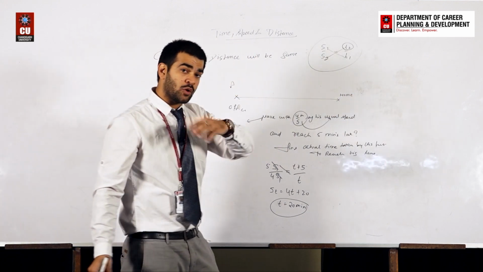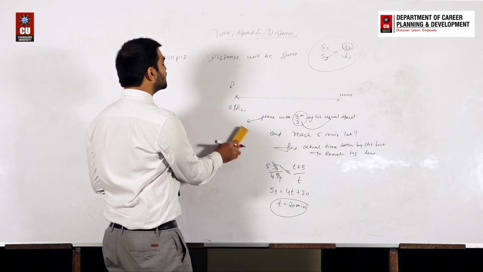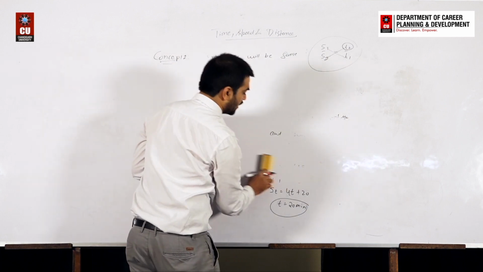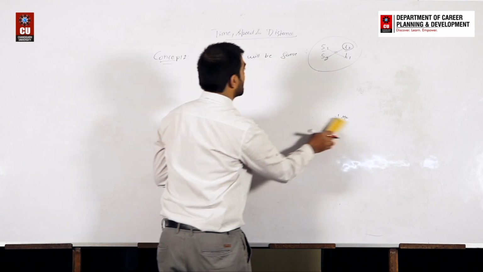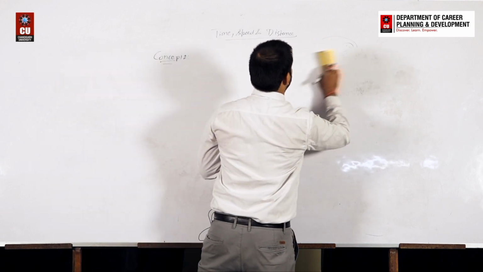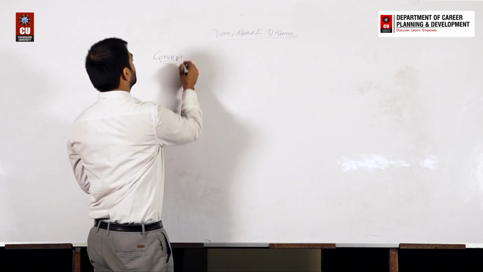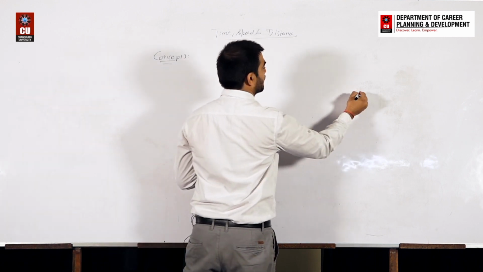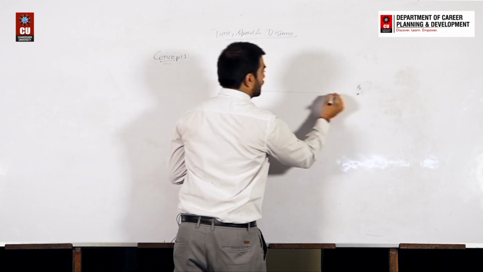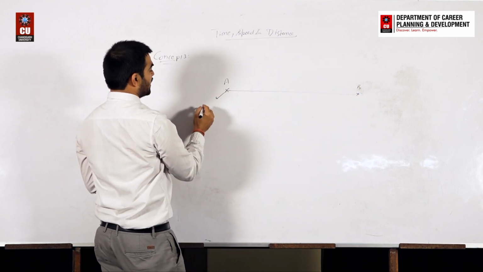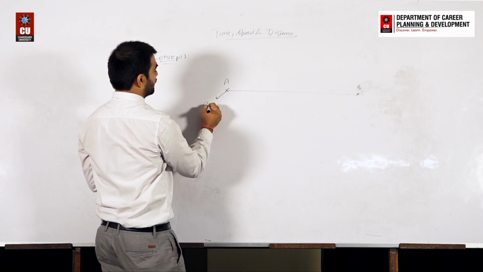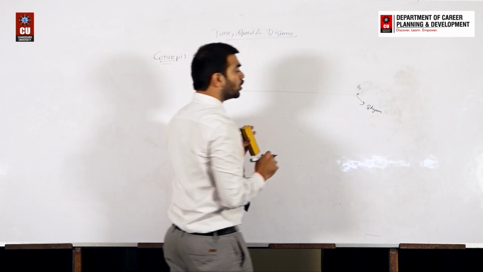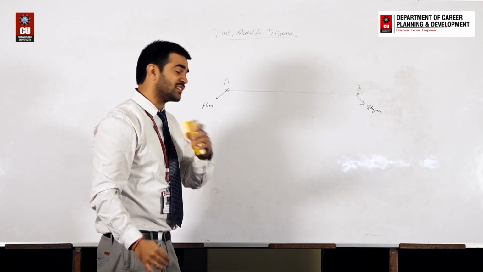Okay, now let's come to concept number 3, and concept number 3 is very beautiful. Let's say there are two persons, and both start to move at the same time. Let's say this is point A and this is point B. From this point A, a person, let's say Ram, and at this point the person, say Sham, both start to move toward each other at the same time.